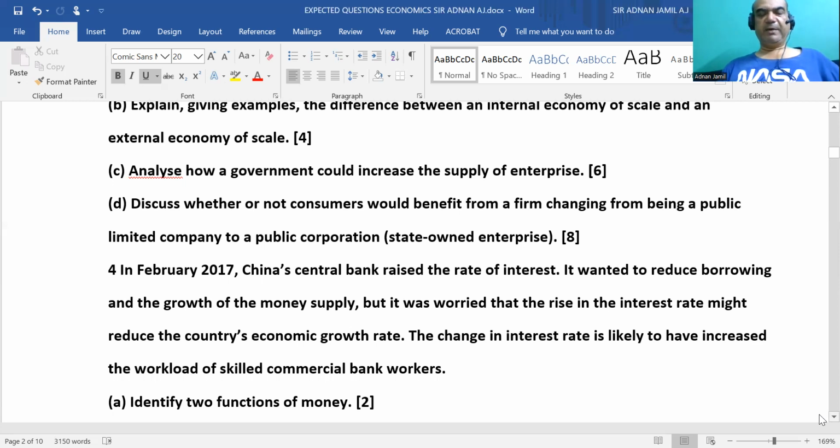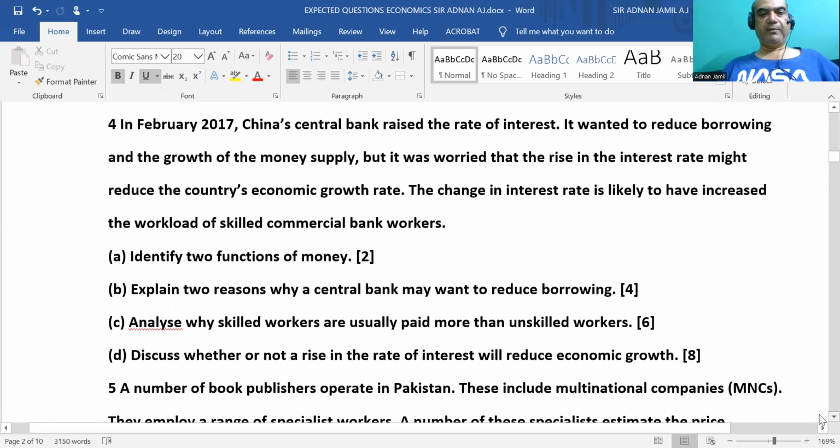In a public limited company, what are the advantages? What are the advantages of a public corporation? This we have to write as a two-sided answer, right? Question 4A, identify two functions of money. Functions they are talking about, so acceptable medium of exchange and store of value.